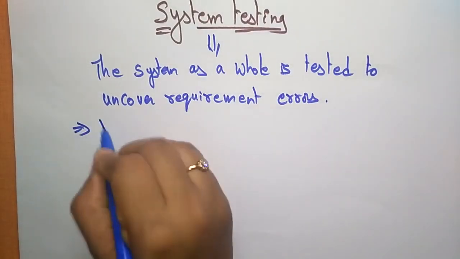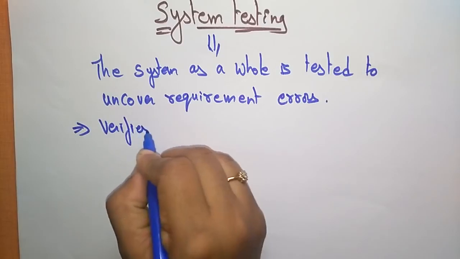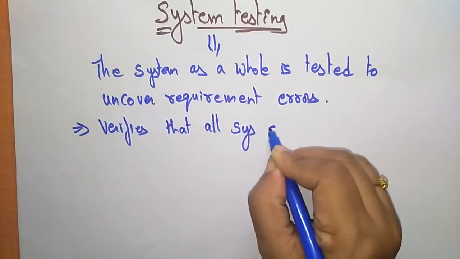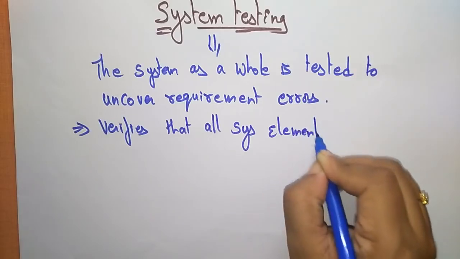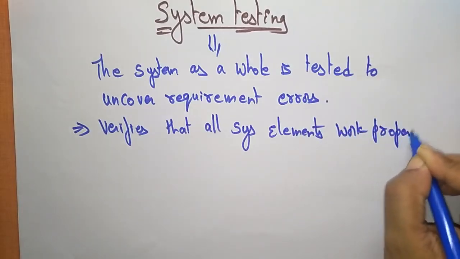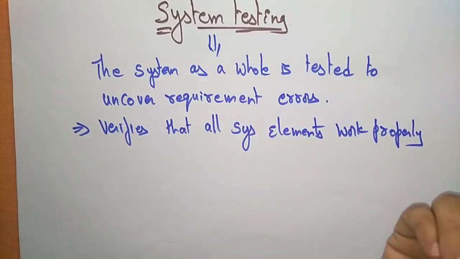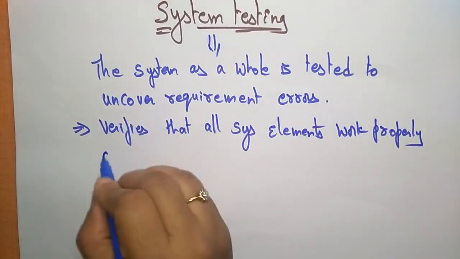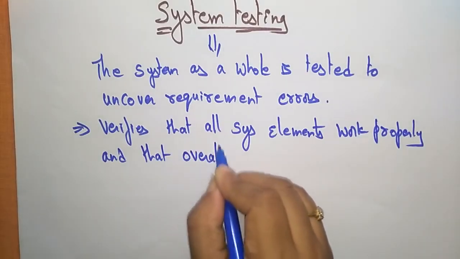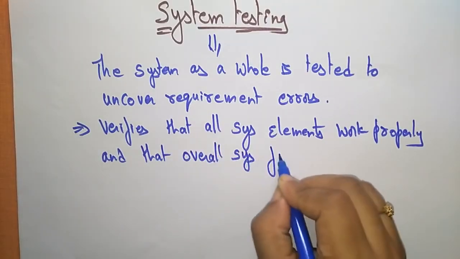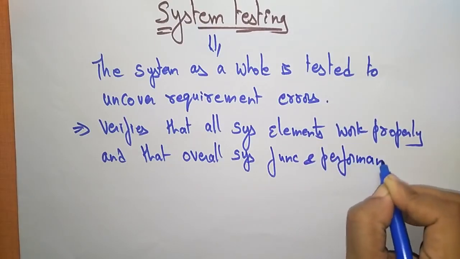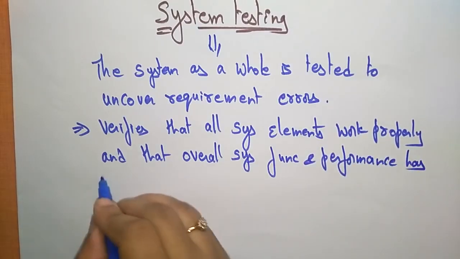And this system testing verifies that all system elements work properly. It is going to check whether all the system elements work properly and whether the overall system function and performance has been achieved or not.